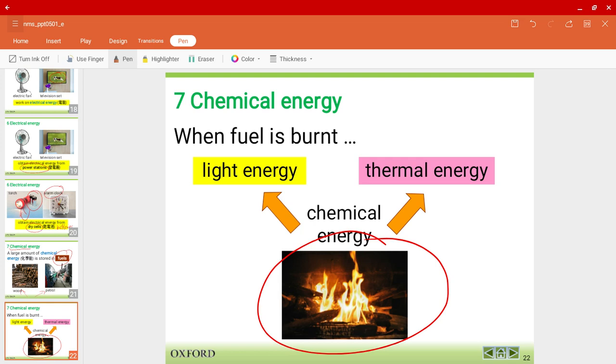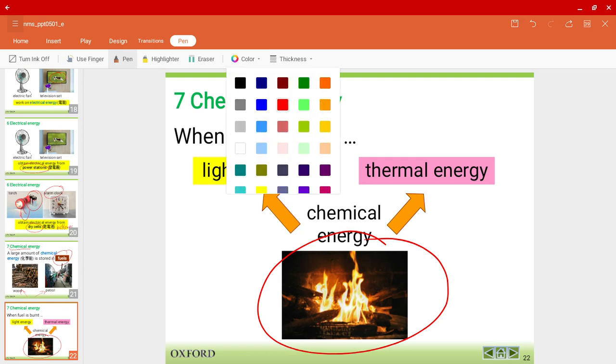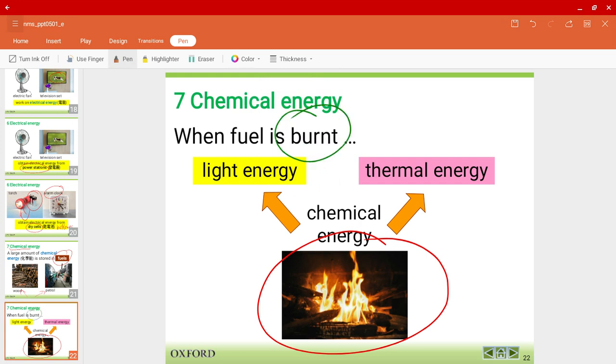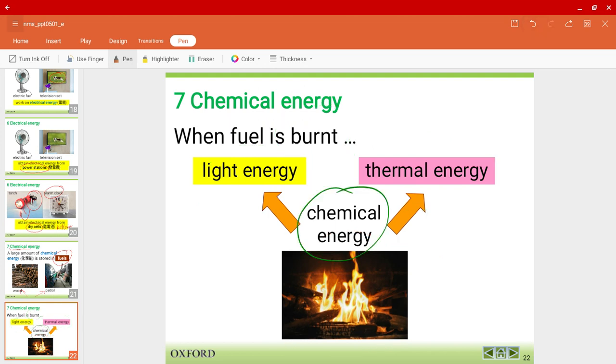And through this fire, when you're burning the wood, you can have a form of light energy, so people are able to see. And second, especially in winter, people are able to keep warm through thermal energy. So over here in this example, you'll see that one form of energy, originally chemical energy, is being converted into two other different forms of energy. So from chemical energy to light energy and thermal energy.